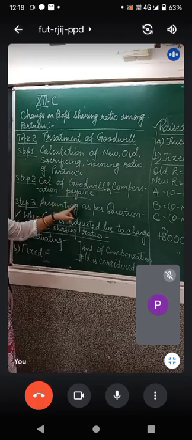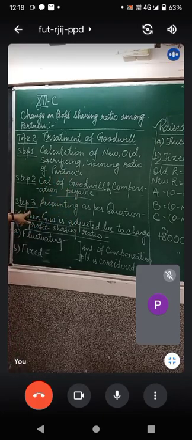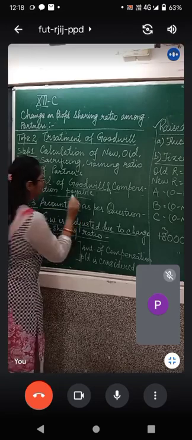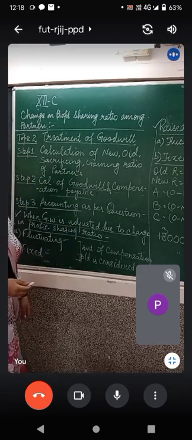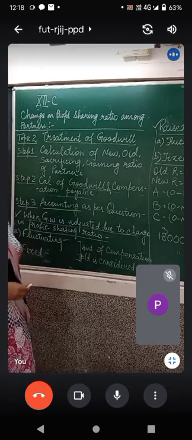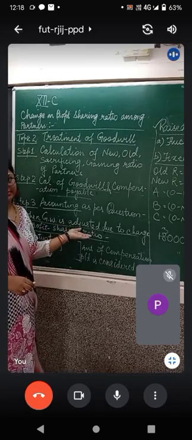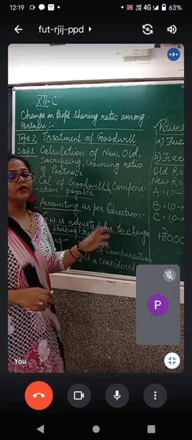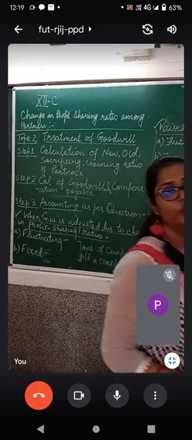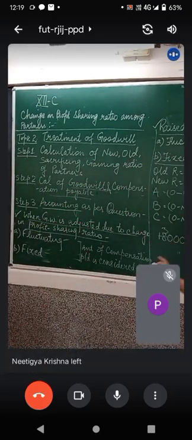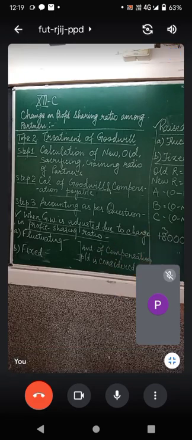Copy it down right now. And the third step is the accounting treatment or the journal entries as per the question. Here, 2 cases can be there: case A when goodwill is adjusted and case B when goodwill is raised and written off. For both of these, you have to write journal entries. Copy this down and then it is over for today.